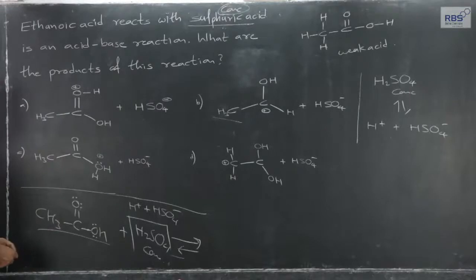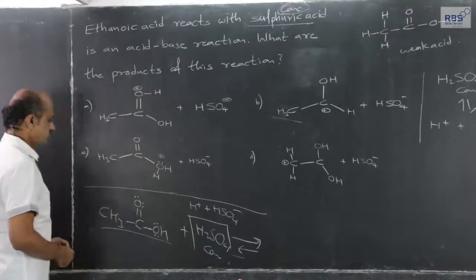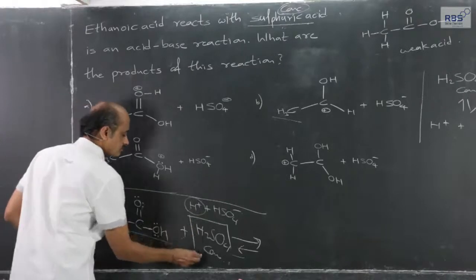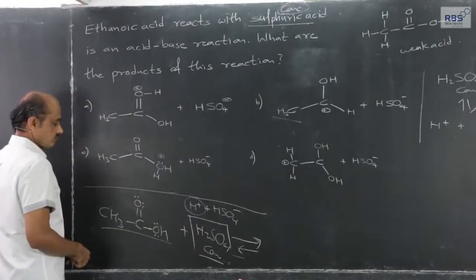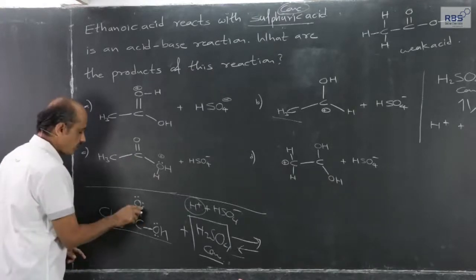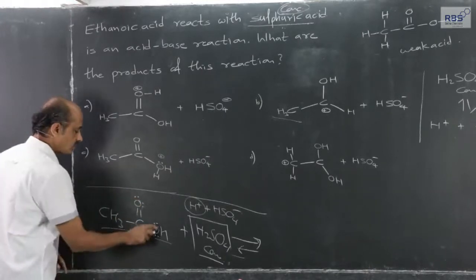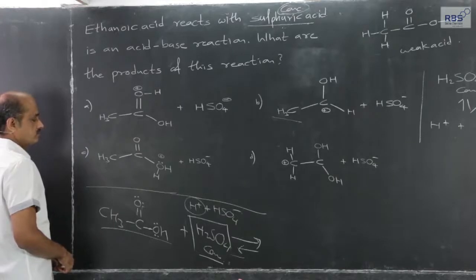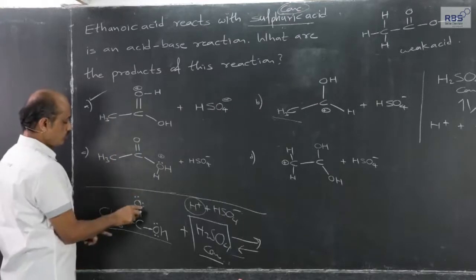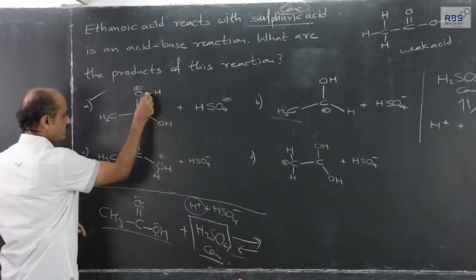Now two options remain. Acetic acid plus H2SO4, I have written here, the reaction under consideration. Since it is concentrated, only one H plus ion is easily available. Either the H plus ion, proton, will form a coordinate covalent bond with this oxygen, out of the two lone pairs, one lone pair taking part, or this. H plus ion from H2SO4 forms a coordinate covalent bond with lone pair of oxygen of the carbonyl group. Means one lone pair gets involved here.